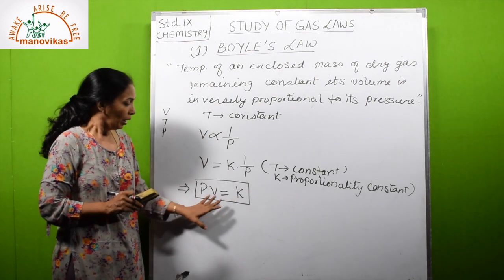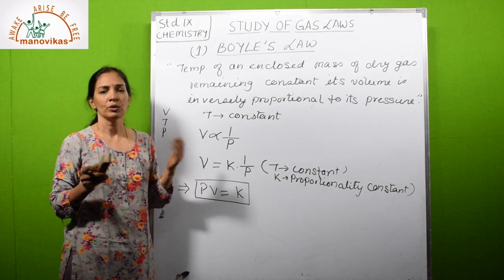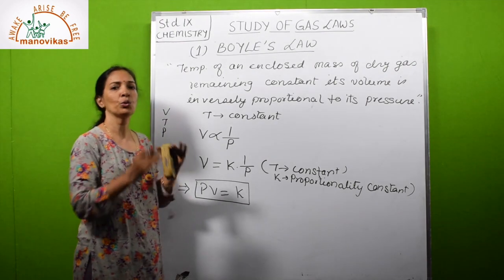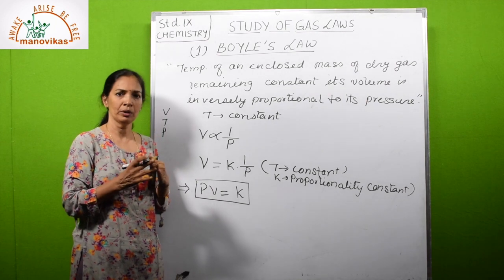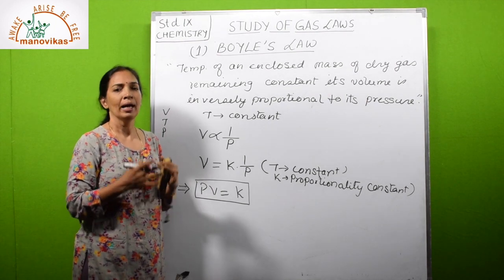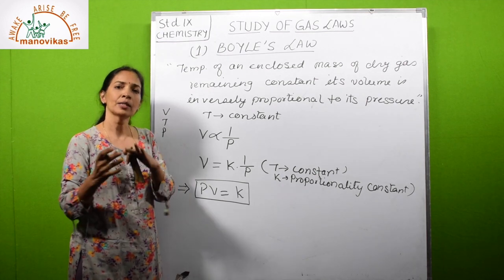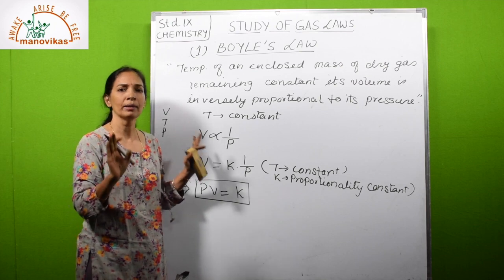Let us take an example for an enclosed mass of a dry gas. The pressure changes first to P1, the initial pressure, and finally goes to P2, the final pressure, and the corresponding volumes are V1 and V2, provided temperature remains constant.